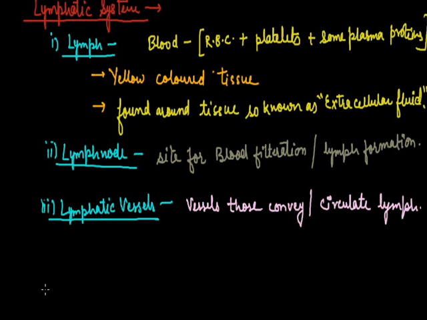Now lymph nodes and lymphatic vessels are combinedly known as the lymphatic system. Meanwhile, in lymph nodes, blood is filtered and lymph is generated, and through lymph vessels it is again poured into blood. Lymph acts as the middleman in human beings. This one contains a lot of lymphocytes, so it also provides immunity.